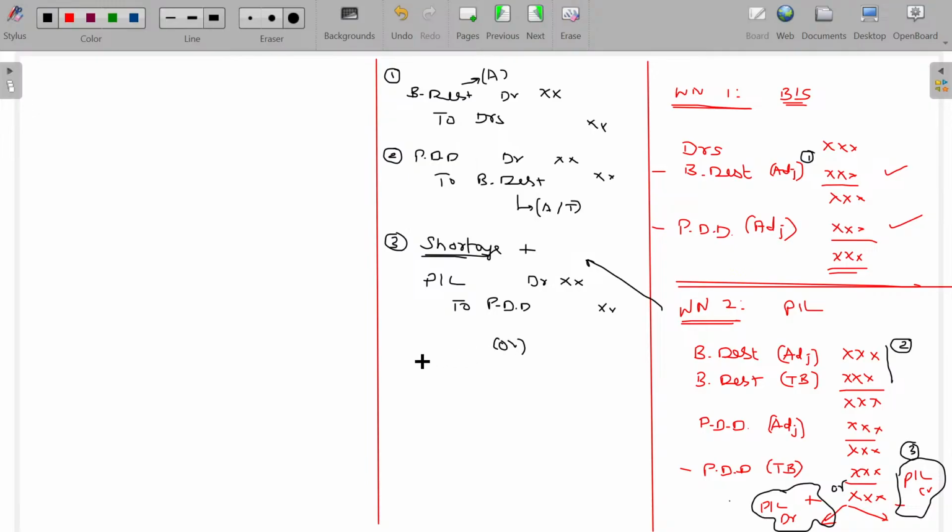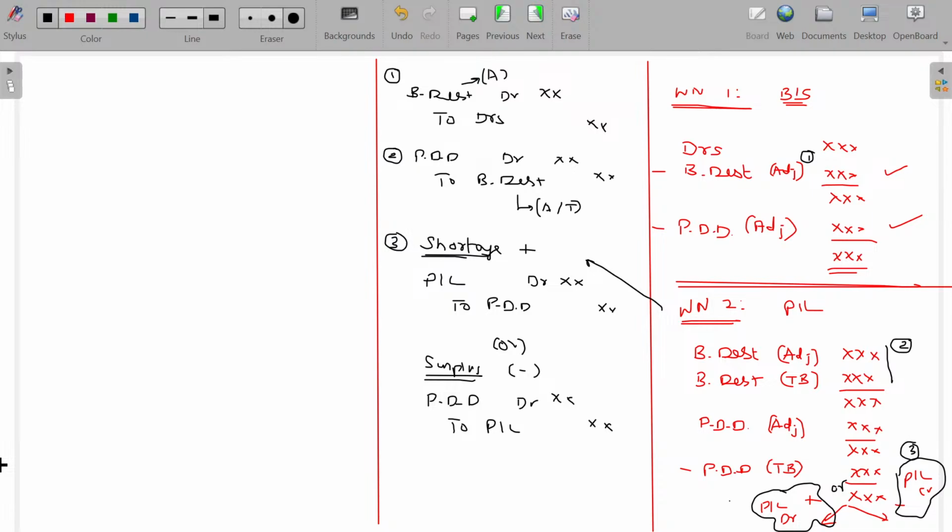Or if there is surplus, minus item, then it can be transferable to the PDD P&L account back. It's an income, so again credit to the P&L account. These are the two journal entries. Three journal entries you have to understand.